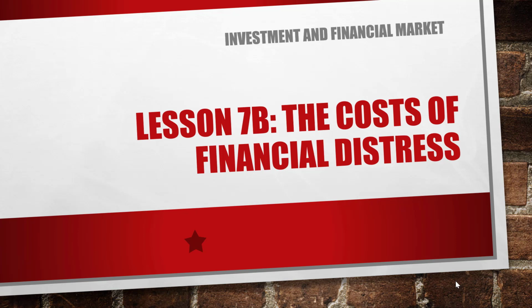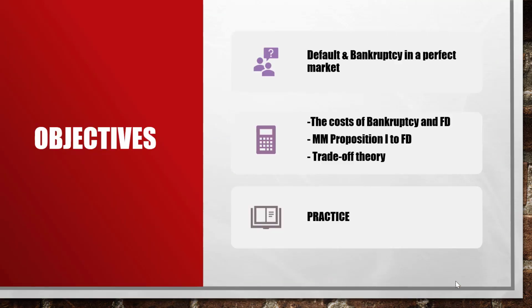It's Daniela here and today I'm gonna talk about the cause of financial distress. In this lesson, I'm going to first introduce a couple new definitions and concepts like default and bankruptcy in a perfect market.